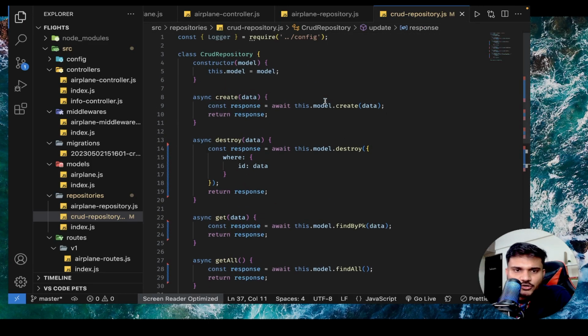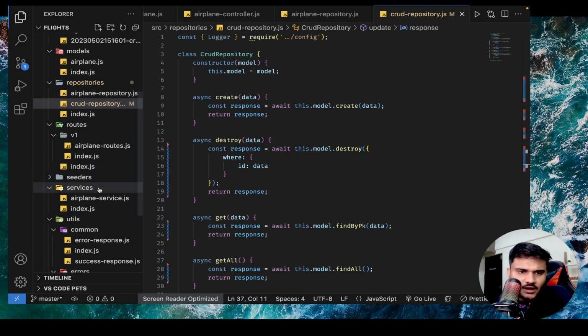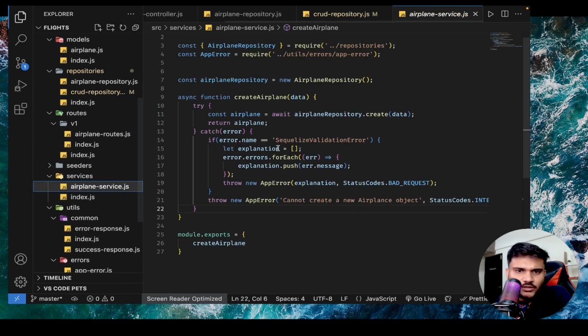And looks good. So we have removed try catch from everywhere, because now the logical error handling we will do in the airplane service file.